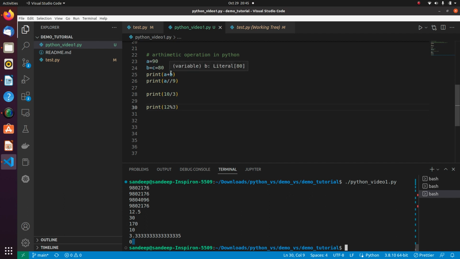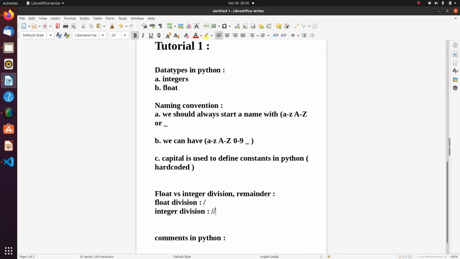And for other operations like addition and subtraction, we can simply do it like this, as we have seen. So we have seen all the kinds of arithmetic operations, that is plus, minus, then we have used slash, then we have used double slash, then you have seen the modulo. So these are some common, basic arithmetic operations which we can do in Python. And there are several other functions which are available in Python, but those functions we will be taking up later when we will be diving deep into Python.